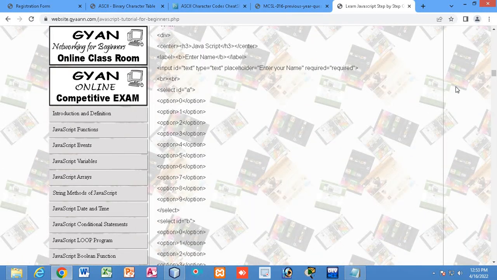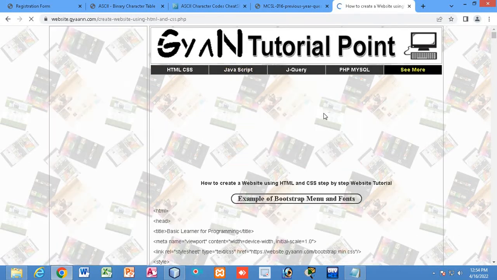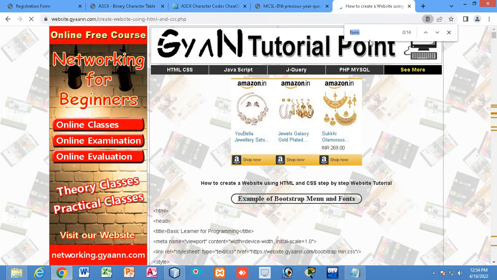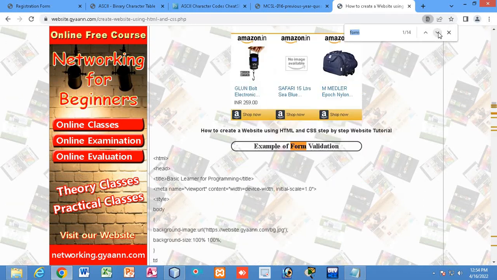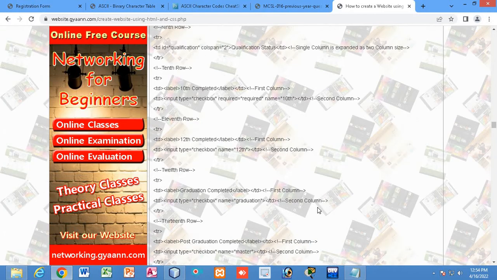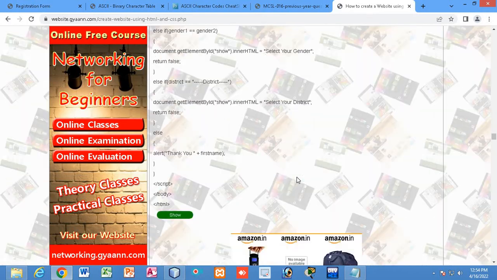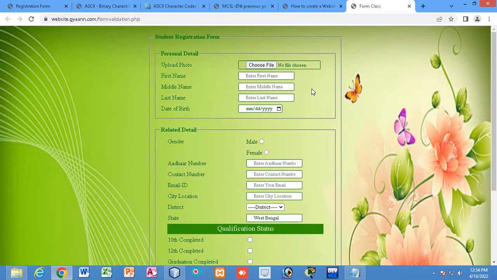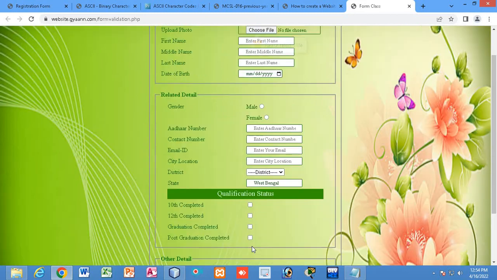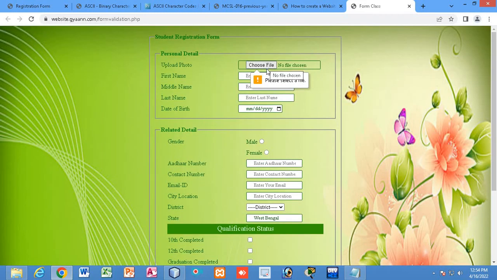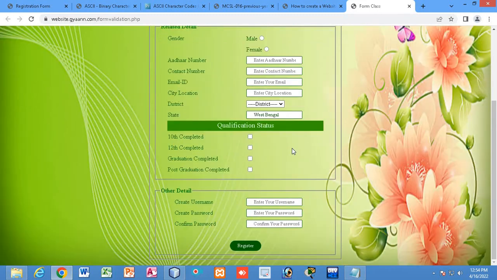So you can see a complete form validation. If I write complete form validation, here in this see more option, you will get lots of advanced programs. You can find it over here. So these are the codes. You can check out the demo application. This is a complete form design with proper validation. If you just click register, we have to upload a picture, name, everything, and the proper validation has been executed over there.